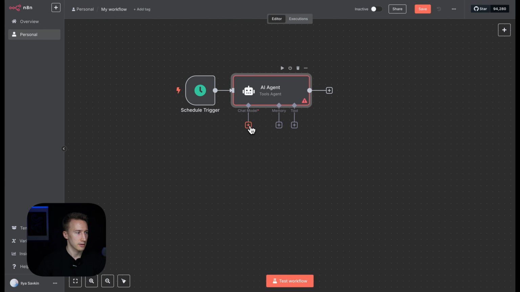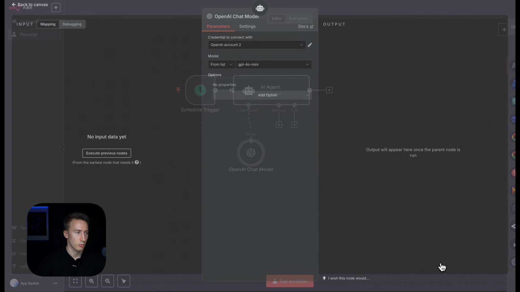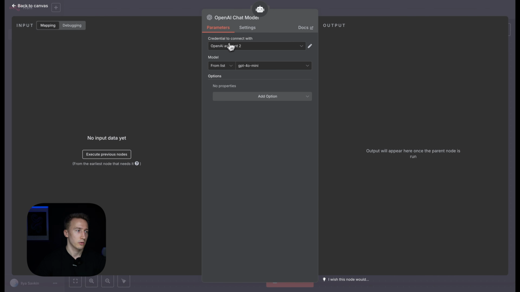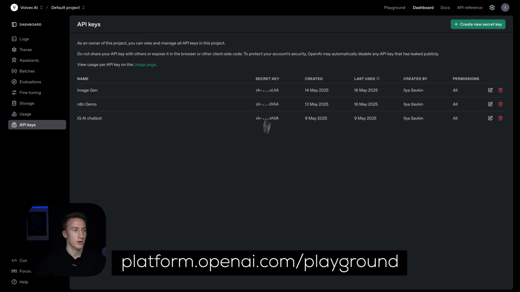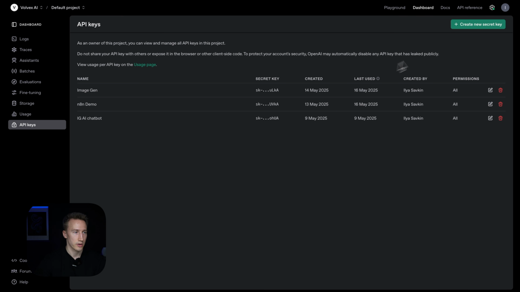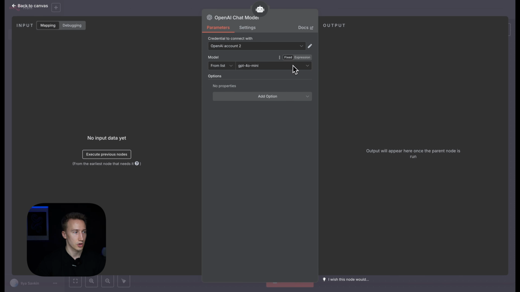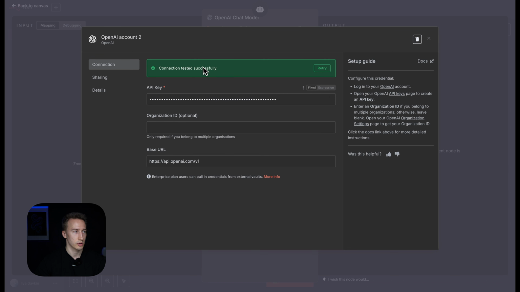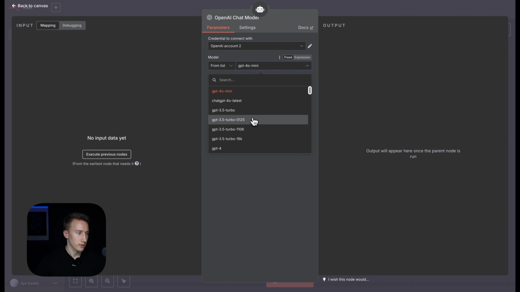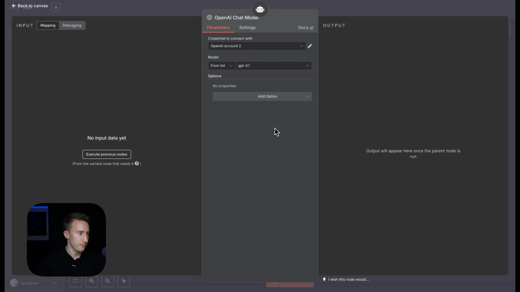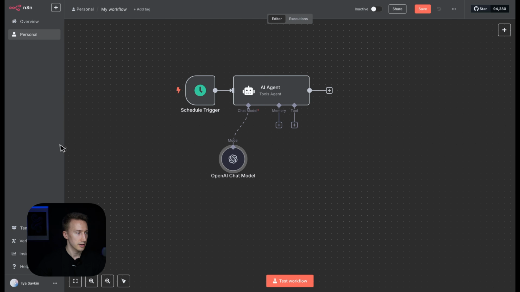Great. Now we need the chat model, and this is going to be OpenAI chat model. So I assume you also have registered on OpenAI playground. If you haven't, go to platform.openai.com and register there. Then you will have an API keys there. You can create a new one and just create an account here. So you insert your API key here, and it's done. For the model, we're gonna use GPT 4.1. Okay, it's nice. So perfect. Let's check this step and see what it produces.